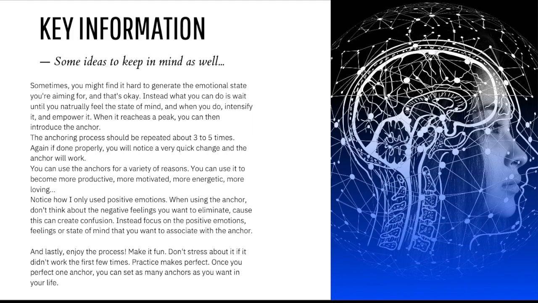So pick a time where you naturally feel in that state and then work on intensifying it. Once you feel a certain state, it's way easier for you to intensify it and empower it. And once it reaches the peak, introduce the anchor. Now the anchoring process should be repeated about 3 to 5 times. You want to repeat it 3 to 5 times, and every time you do it, you consciously associate the anchor with the feeling so that your brain is forming a new neural network there.